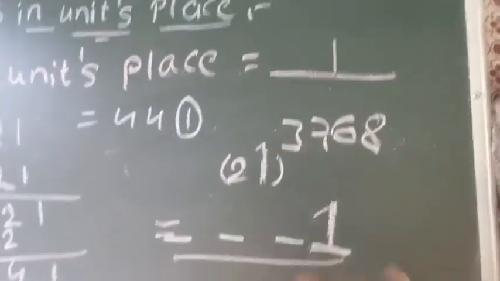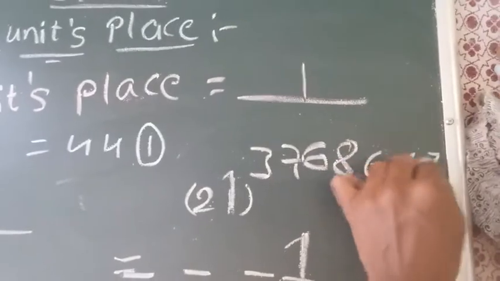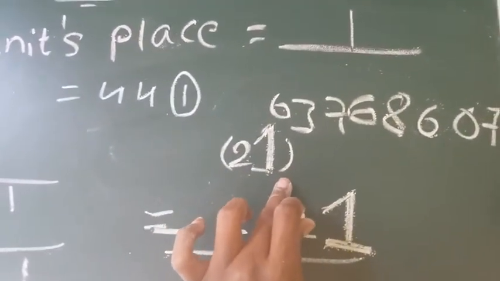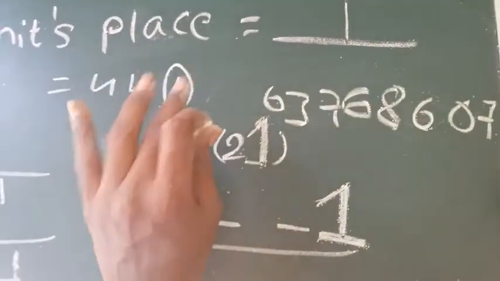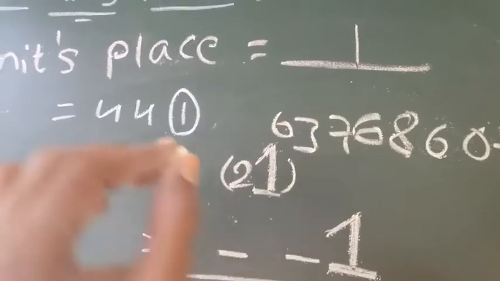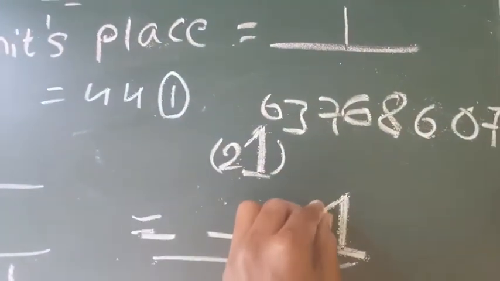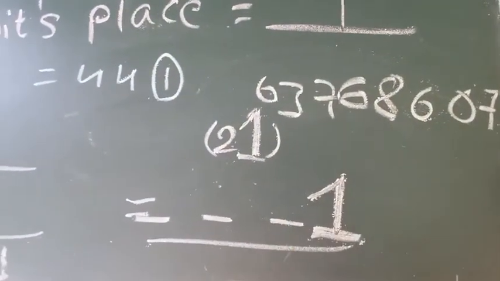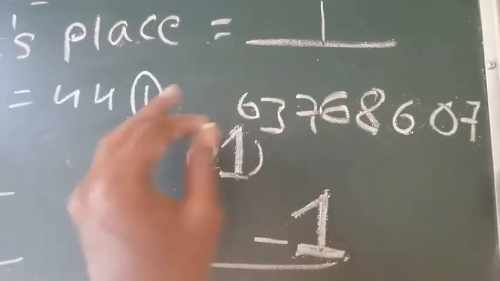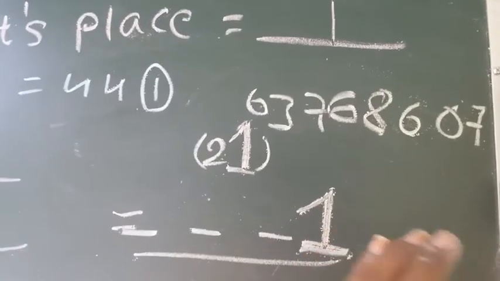Even if the power is n, if the number has 1 in the units place, the power can be anything and the remaining part can be anything. If 1 is in the units place, you will definitely get 1 in the units place. Even if you multiply the whole number n times, you will definitely get 1 in the units place.